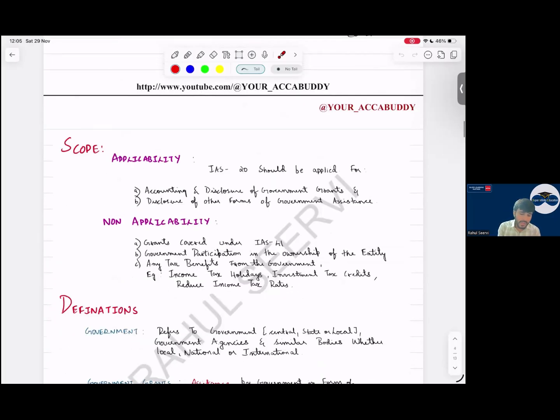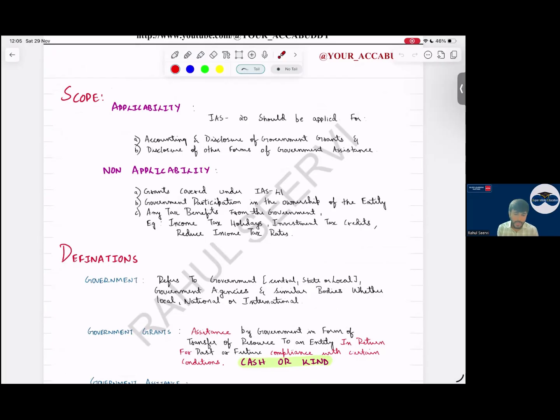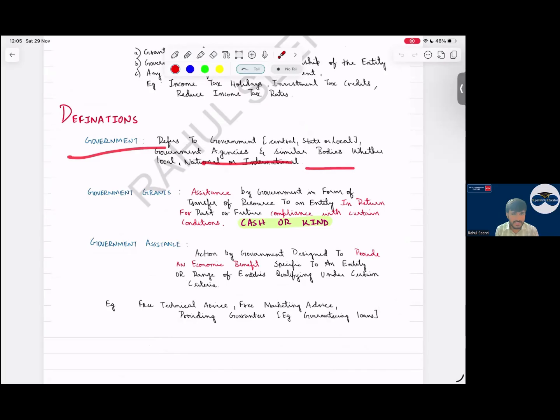So scope: this standard, IAS 20, will not be applicable to government participation in the ownership of the entity. If the government has ownership in my business, or any tax benefit they have given, that also, government grant will not apply. Government means what, sir? Local, national, international, etc.